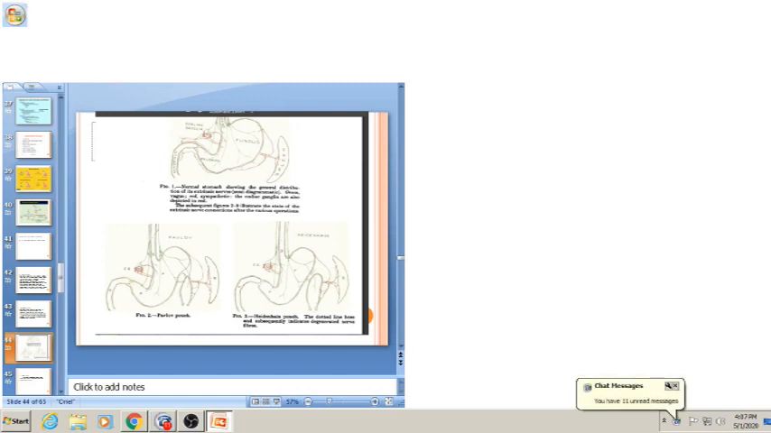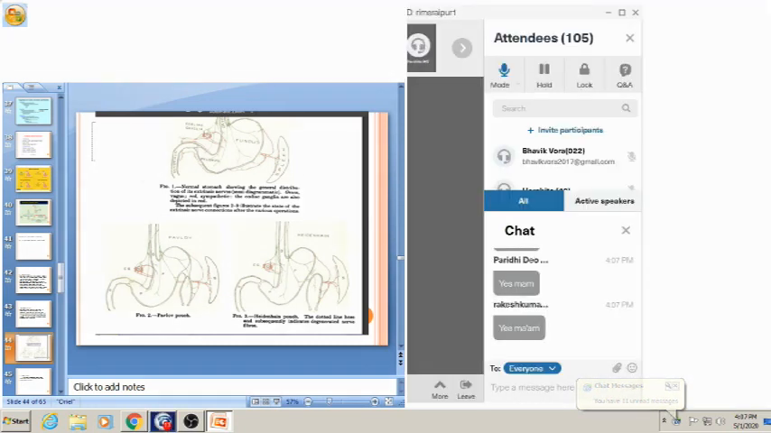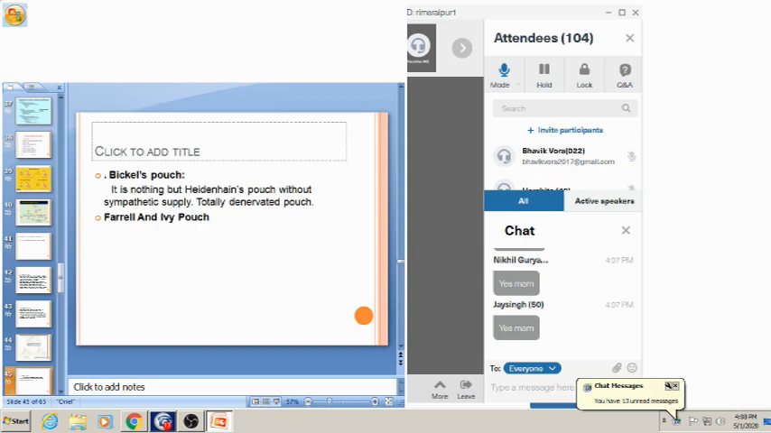And the Heidenhain pouch, here you can appreciate the pouch is separated, both are attached with the stomach, but here you can see the dotted line which is the vagus nerve, which is degenerated, only the blood supply is intact. So this is helpful for understanding the role of hormones, means the role of gastrin hormone in gastric acid secretion. So this is helpful in understanding the gastric phase. Okay, now coming to the Bickel's pouch, it is nothing but the Heidenhain pouch in which the pouch is totally denervated, means no blood supply and no nerve supply.